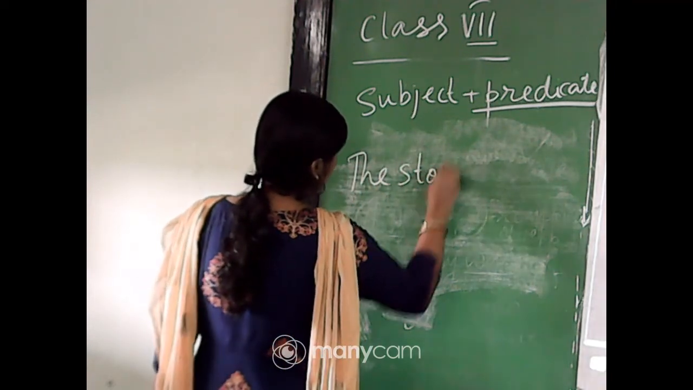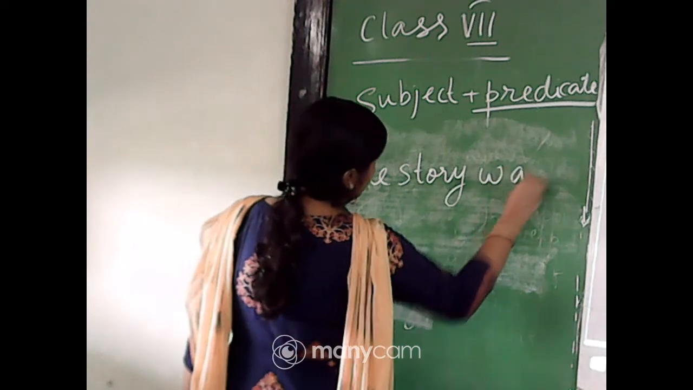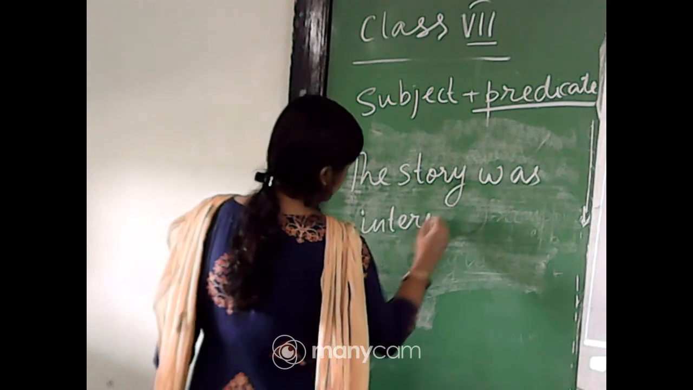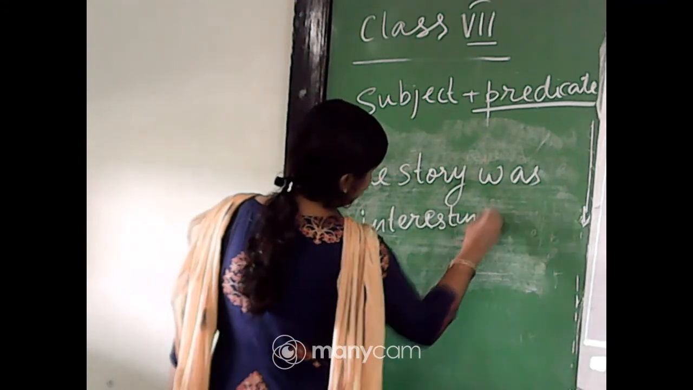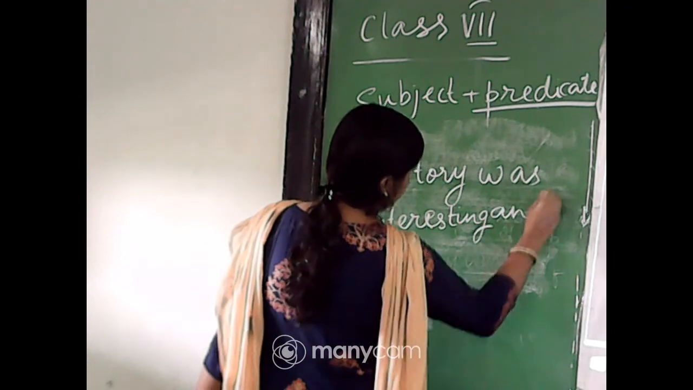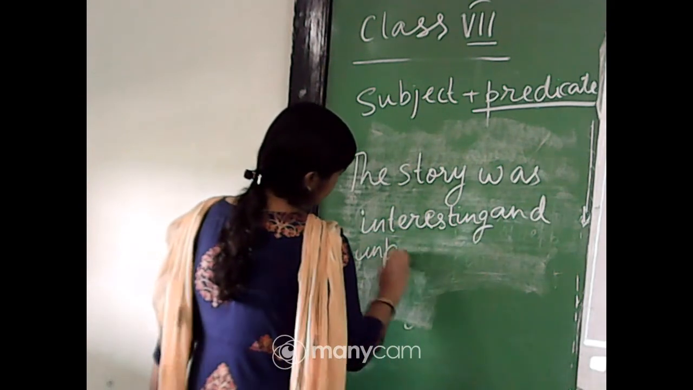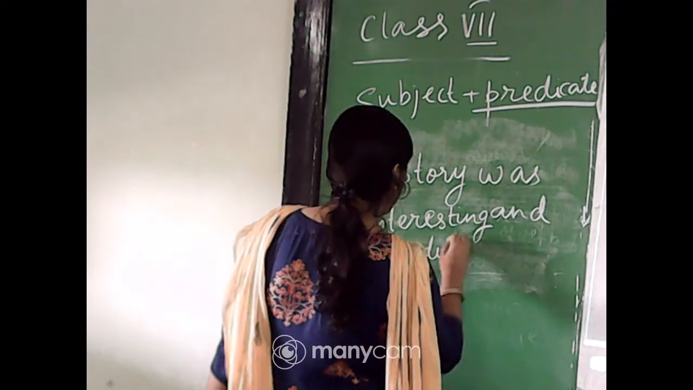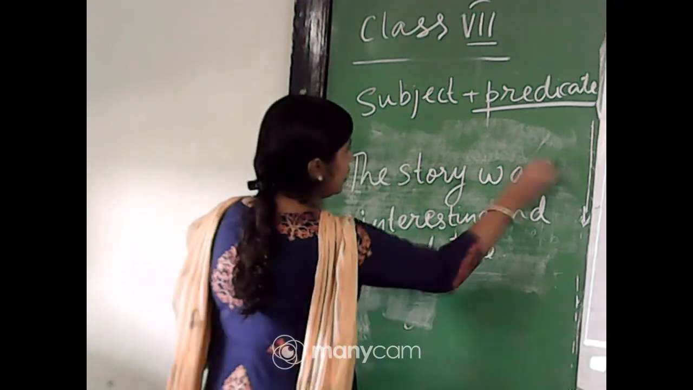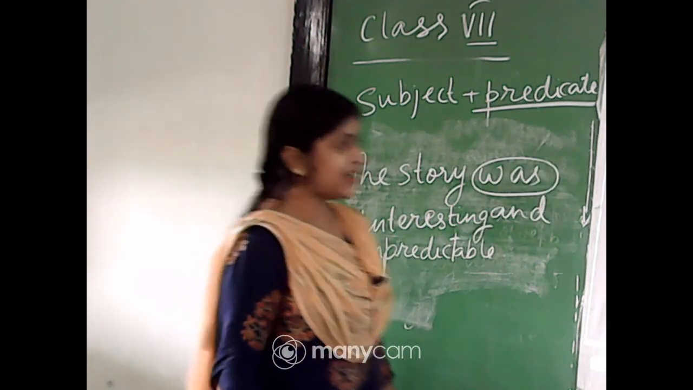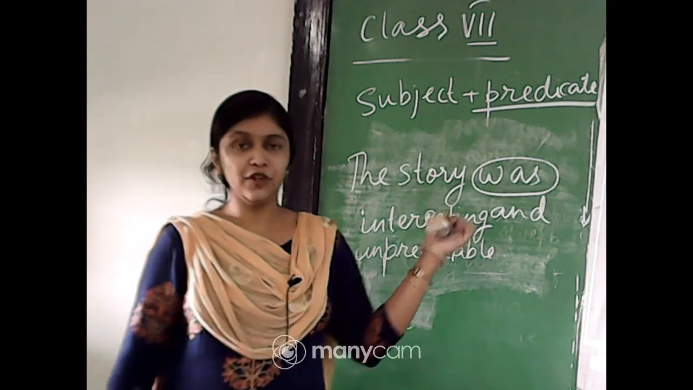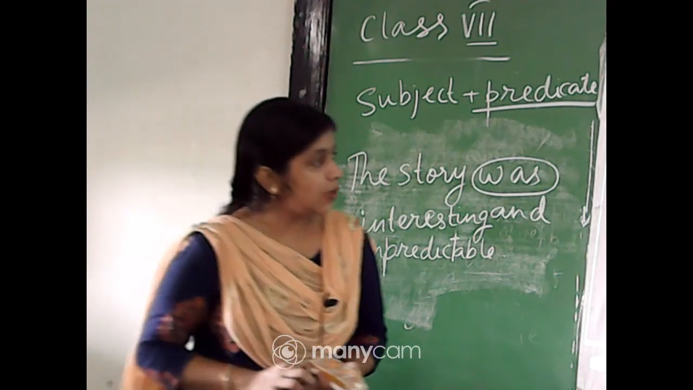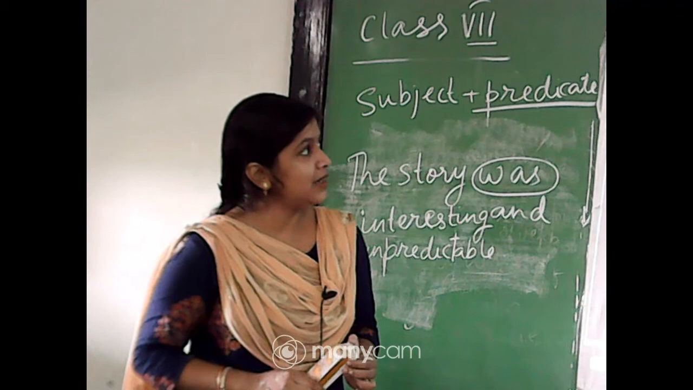The story was interesting and unpredictable. Now look at the verb was. Do you think the verb has an action? The be verb, which is mostly an auxiliary verb, but in this sentence it is the main verb.